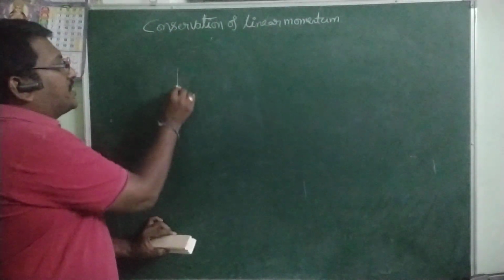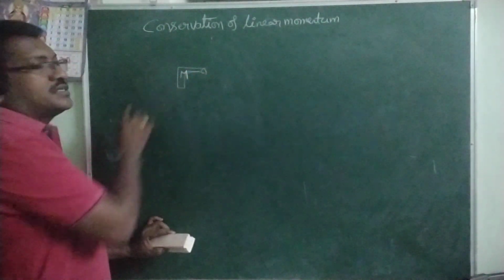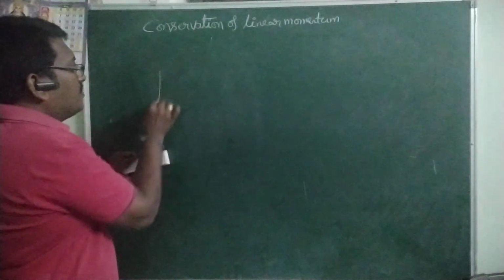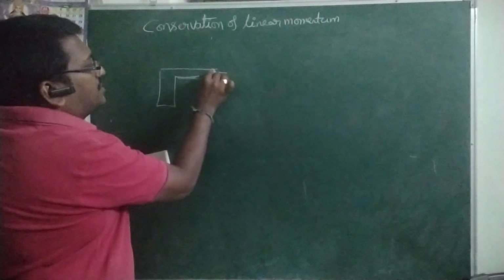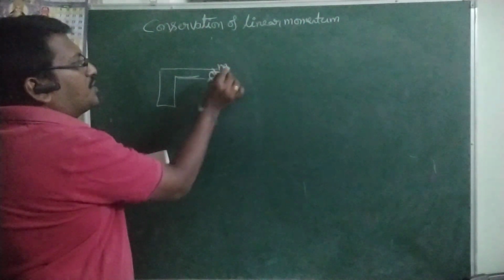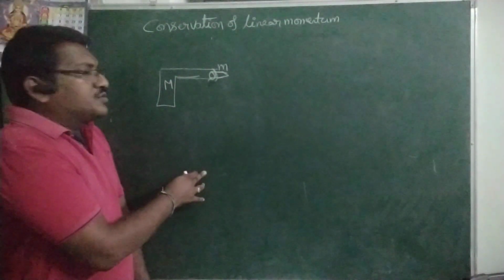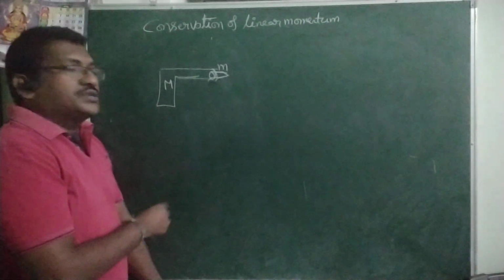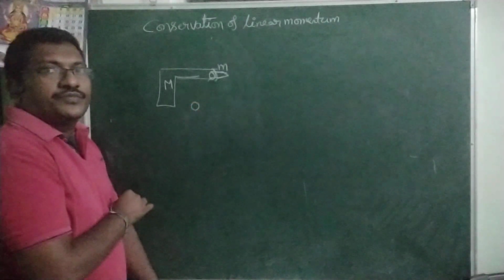For example, I am taking a gun of mass capital M, and a bullet of mass small m, with the bullet inside the gun. Before firing, both are at rest, that means velocity is 0, so momentum of the system before firing is 0.